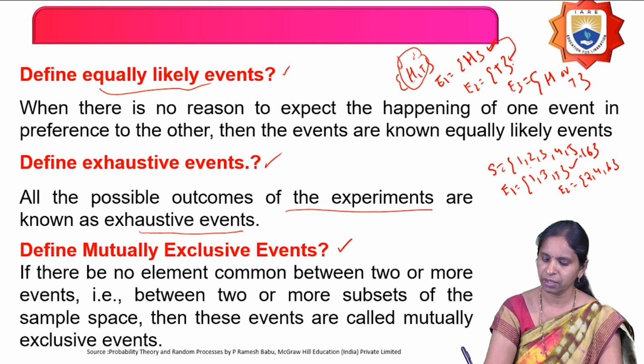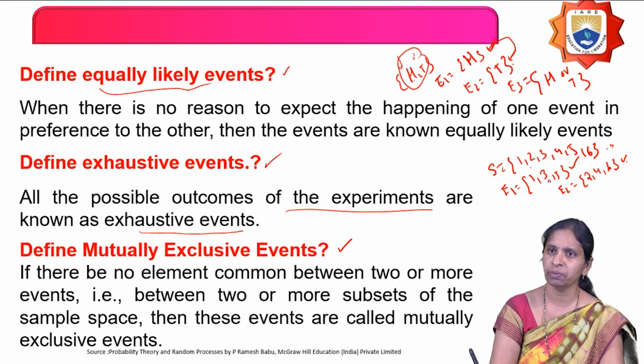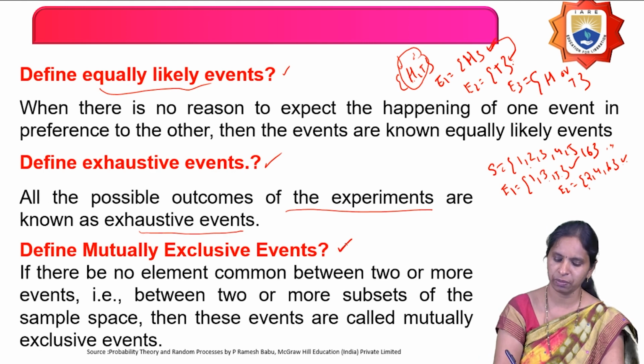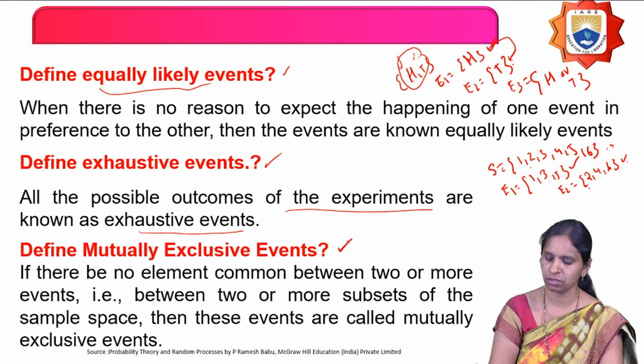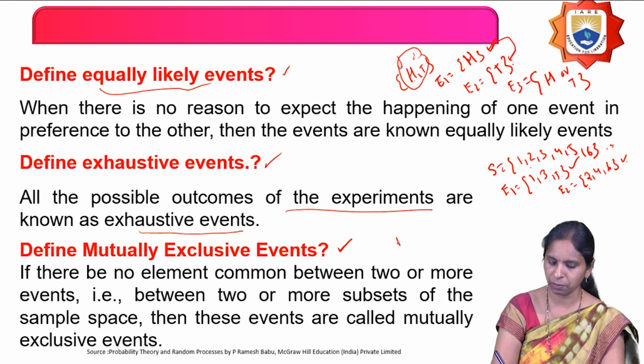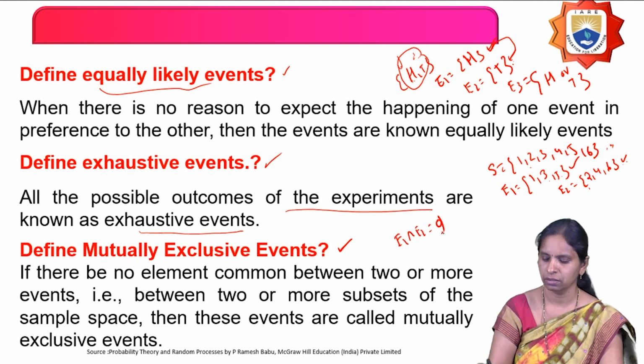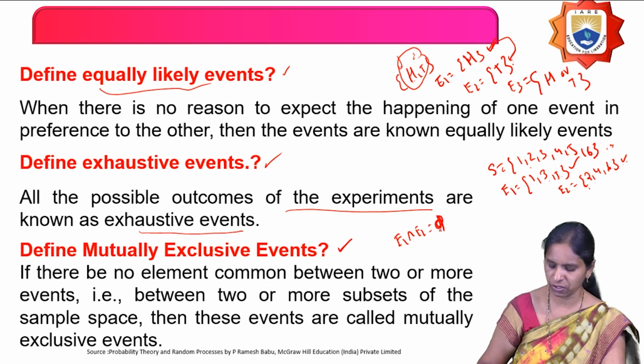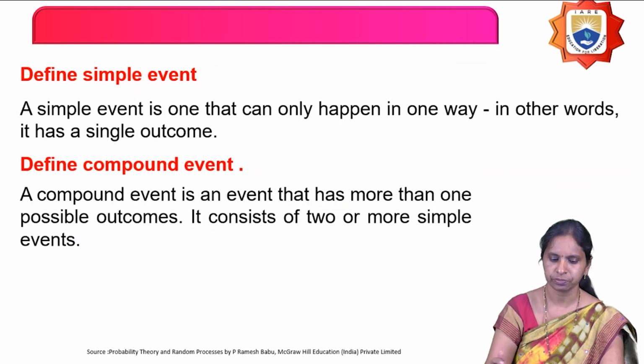Now, these two events, E1 and E2, are said to be what? Mutually exclusive. Why? Because these two events are not having any common elements. Then these two types of events are called mutually exclusive events. Now, E1 intersection E2 equals to what? Empty set. Mutually exclusive events.